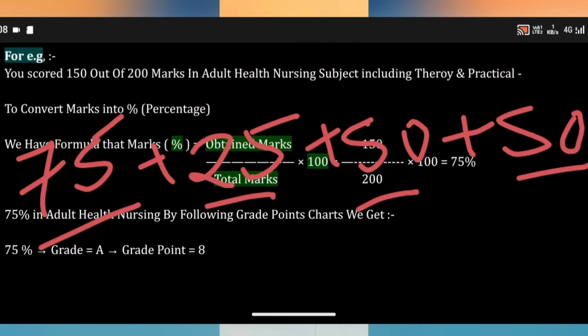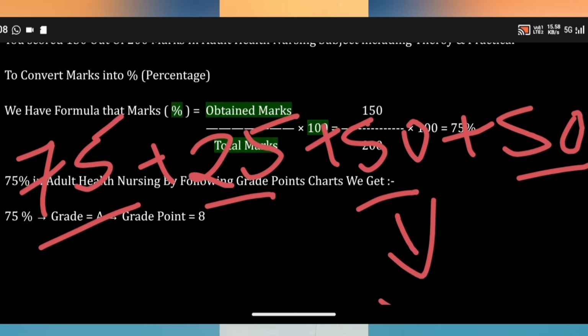The internal examiner will also give you some marks out of 50. And the external examiner will also ask you some viva questions, and he will also give you some marks out of 50.